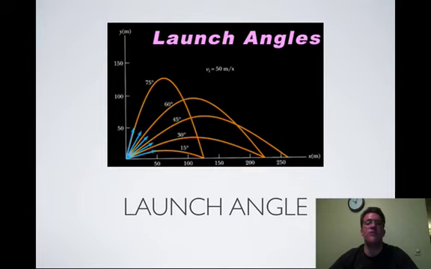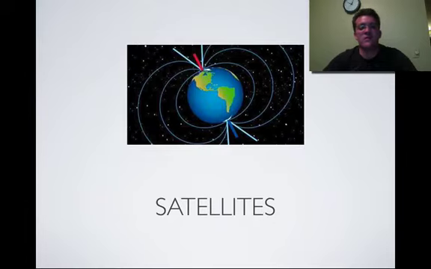Now 45 degrees is going to be the best angle you're going to want to launch anything at to get the maximum distance. Now when it comes to satellites and anything that's orbiting the Earth, like we were talking about before, the gravitational pull is 9.8 meters per second towards the center of the Earth. For anything that is going to be orbiting the Earth, it has to be traveling at 8,000 meters per second. Because what happens is every 8,000 meters of the Earth's surface, it's going to drop 5 meters.